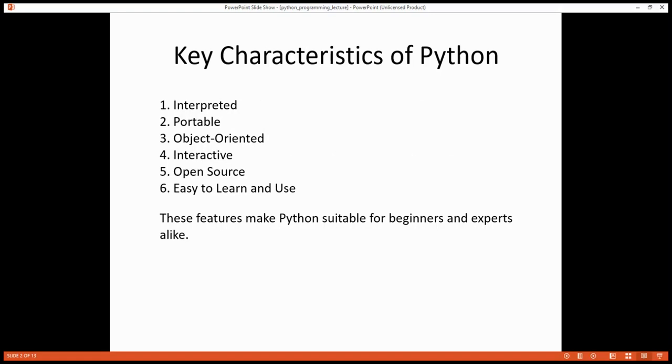Key characteristics of Python. 1. Interpreted 2. Portable 3. Object-oriented 4. Interactive 5. Open source 6. Easy to learn and use. These features make Python suitable for beginners and experts alike.